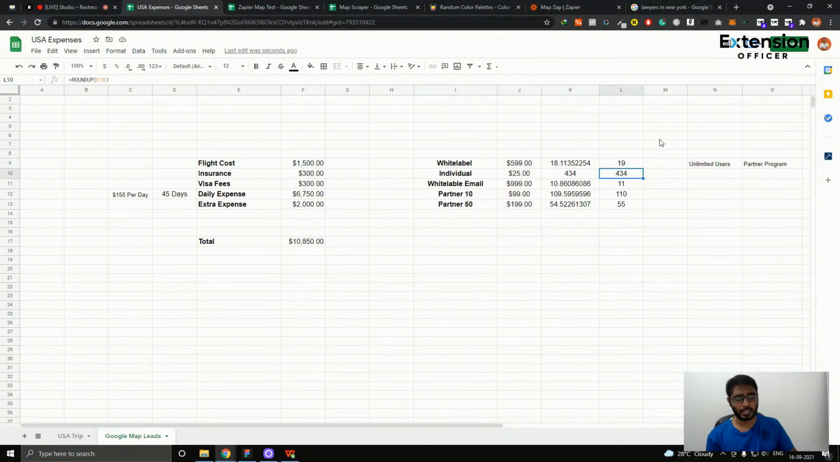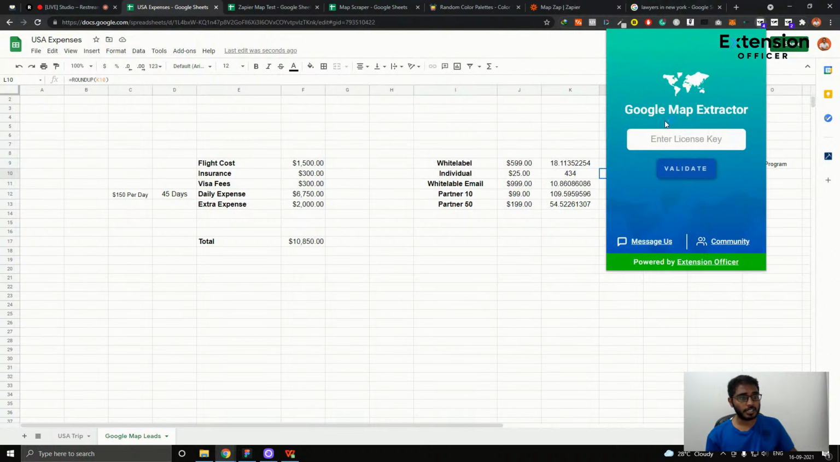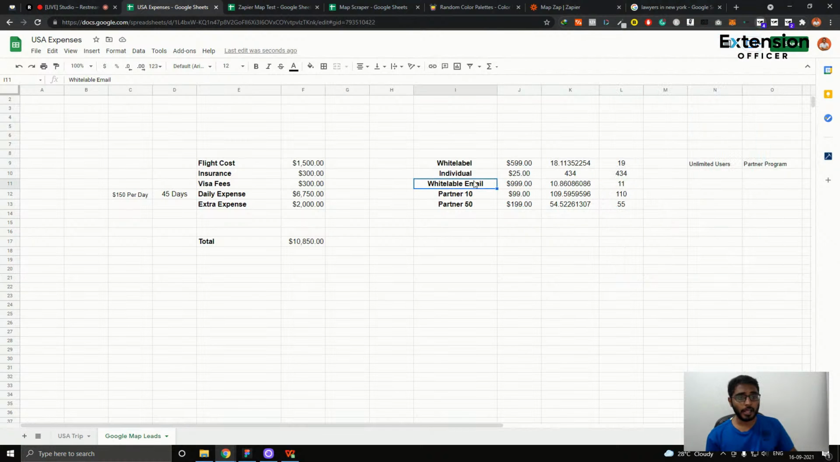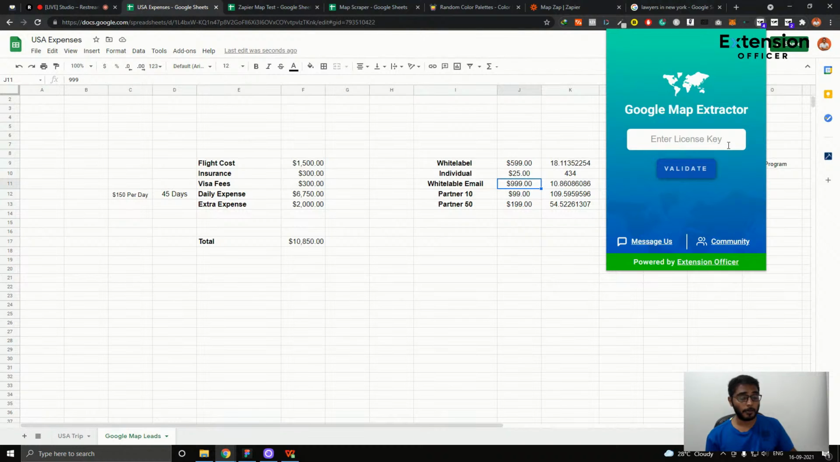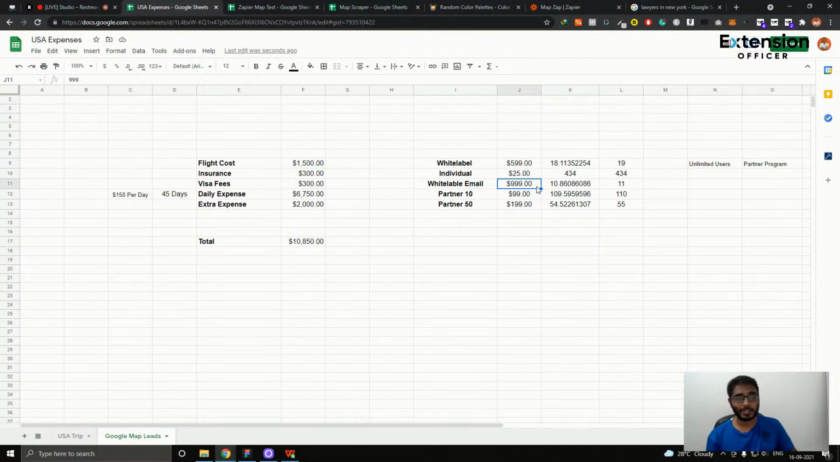And what is this white label email? Right now it's just the license key, but if anyone is taking the $1,000 one, they'll be able to gather information like the email and password. I have a separate backend system for that, which I have still not incorporated. But if you want that, it's just $1,000 here, and I will need 11 white label email partners or customers to do this. And it's just one user.